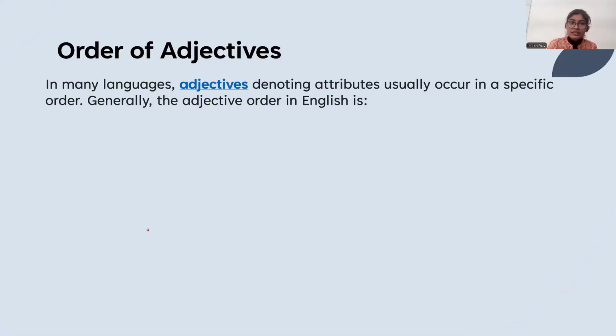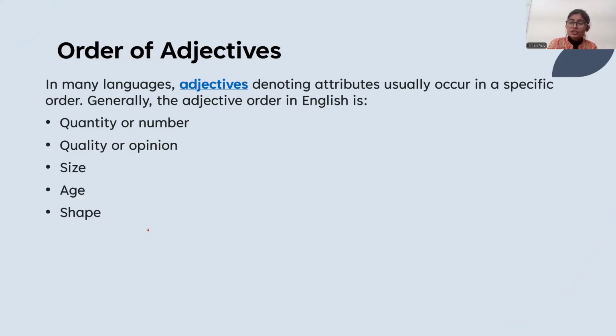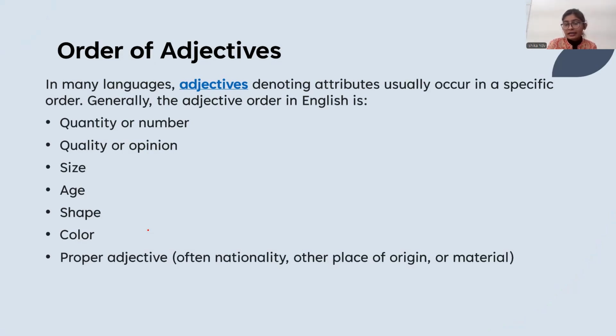What is the order of adjective? See, in many languages, adjectives denoting attributes usually occur in a special order. Generally, the adjective order in English is you start with quantity, then you move to quality or opinion, then size, then age, then shape, then color, then proper adjective of nationality or origin, material, purpose or qualifier.